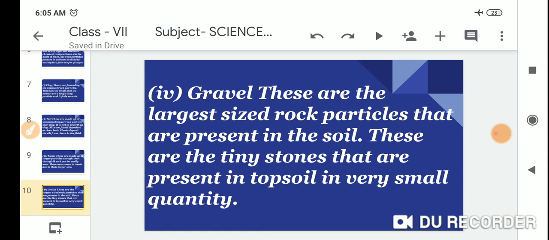Number four, gravel. These are the largest size rock particles that are present in the soil. These are the tiny stones that are present in the topsoil in very small quantity.